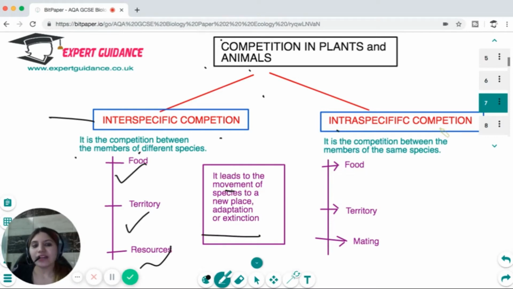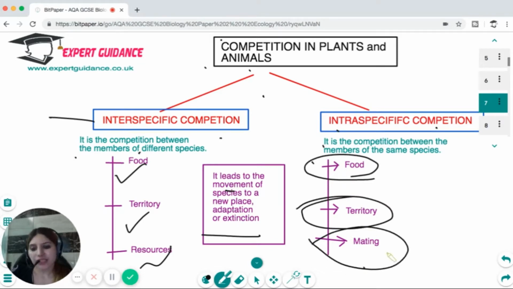On the other hand, intraspecific competition is a competition between the members of the same species. So within the members of the same species, again, there could be a fight for the food, for the territory, and to find a suitable mate.